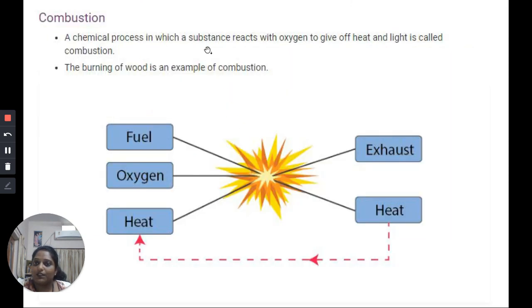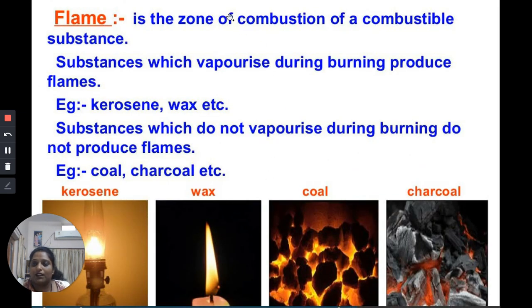So combustion is a chemical process in which a substance reacts with oxygen to give off heat and light. The burning of wood is an example of combustion. Fuel reacts with oxygen present in the air and gives off heat and light. This is called combustion, and it is also an exothermic reaction in which heat is released. When we talk about flame, it is a zone of combustion of a combustible substance, the area or the zone where the combustion takes place.